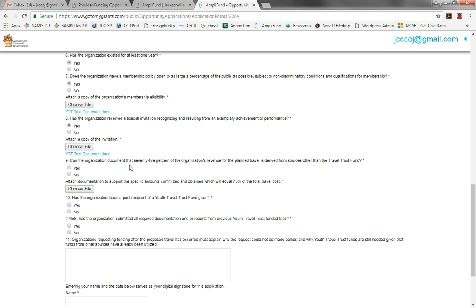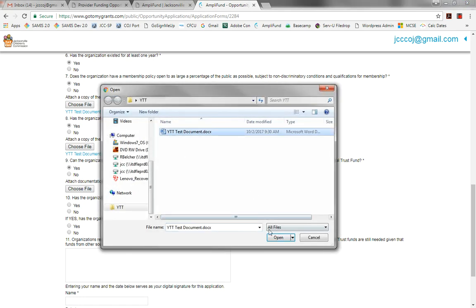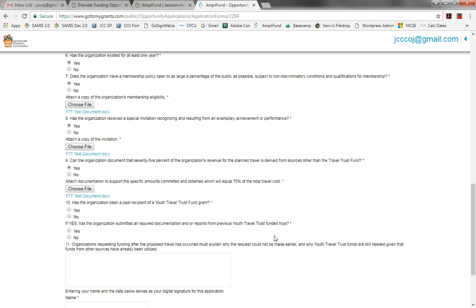Number 9, can the organization document that 75% of the organization's revenue, the planned travel, is derived from sources other than the Travel Trust Fund? We'll say yes, and then you would be uploading a document to show where that 75% is derived from. Moving on, has the organization been a past recipient of the Travel Trust Fund grant? In this case, I have used this account before, so I'll say yes.